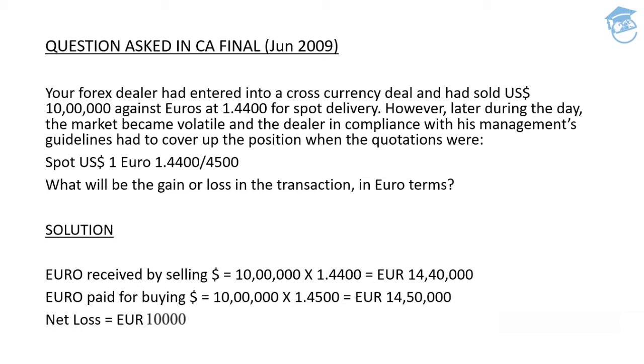Later during the day, the market became volatile and the dealer, in compliance with his management's guidelines, had to cover up the position when the quotations were spot rate US $1 equivalent to euro 1.44 bid and 1.45 asked.